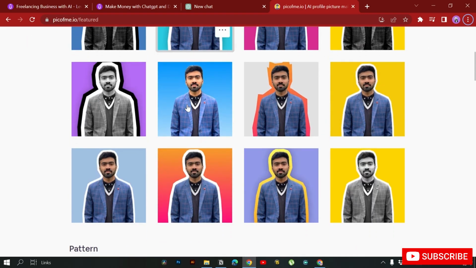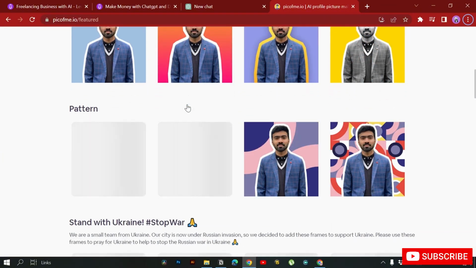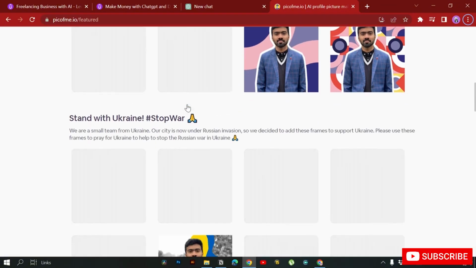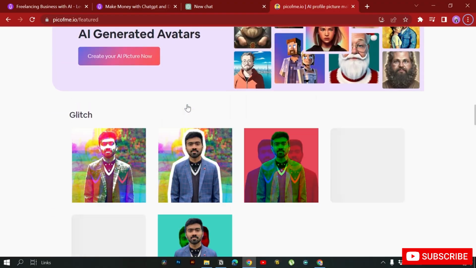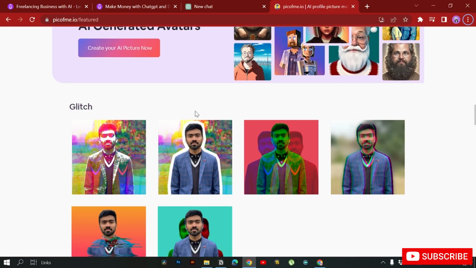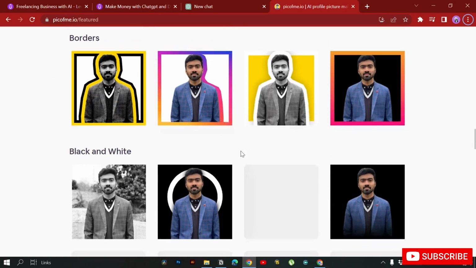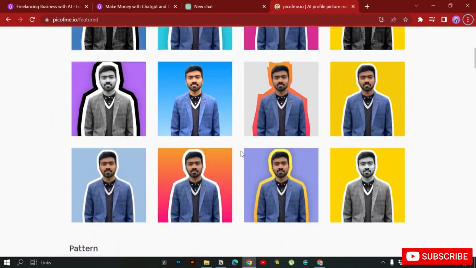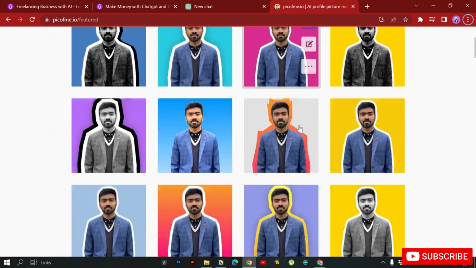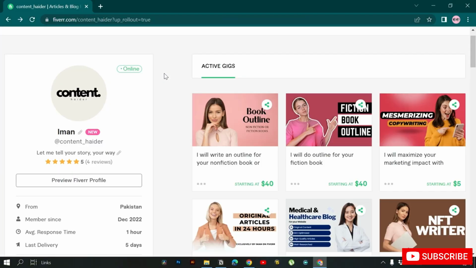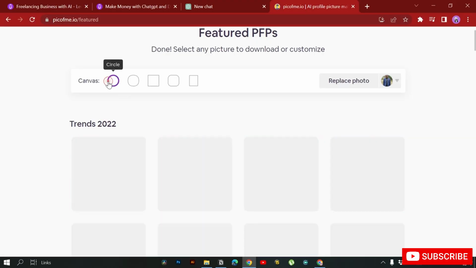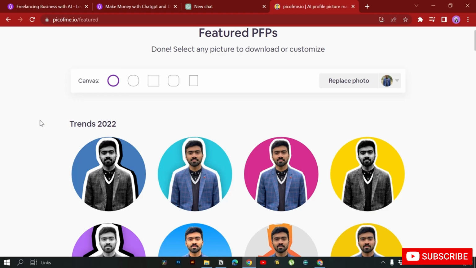results. So you can see it has created a lot of different kinds of stylized profile pictures for me to use. Okay, so here I can also create other types of images, but we are just going with the basic ones over here. So mostly I like the one here on the top, but we can also see, for example on Fiverr, our image is displayed in a circular format. So if I click on here, it helps me visualize how my photo will look on Fiverr.